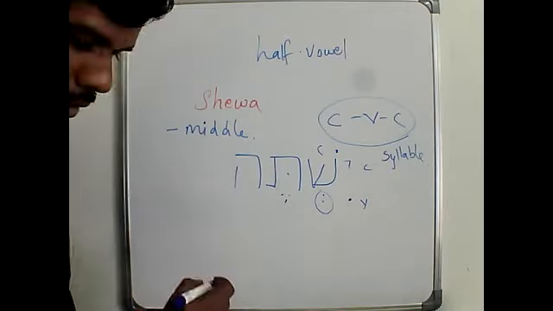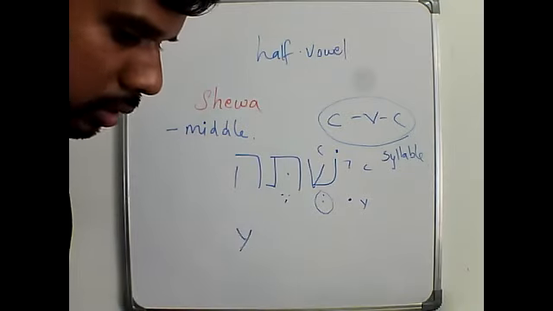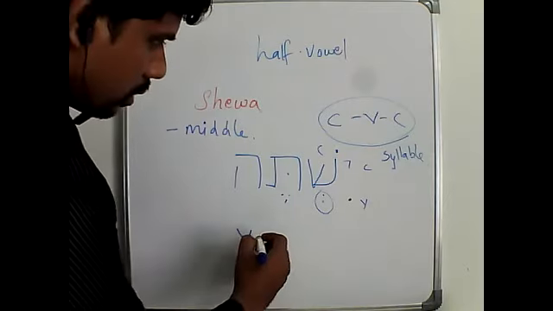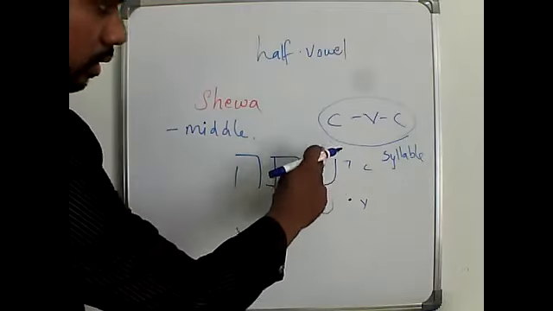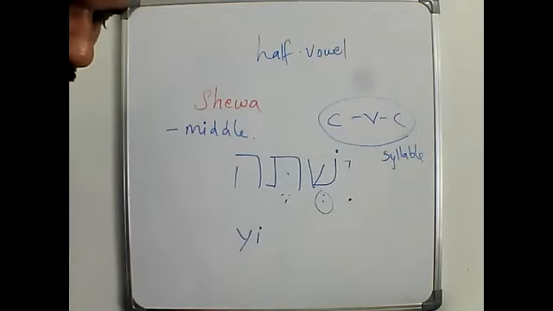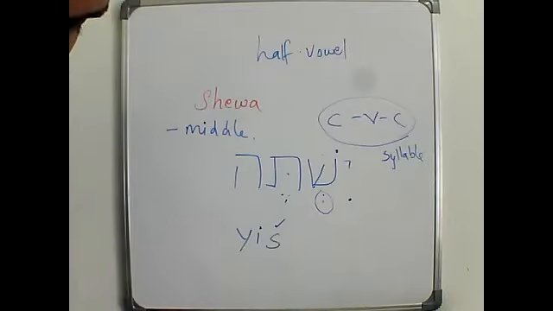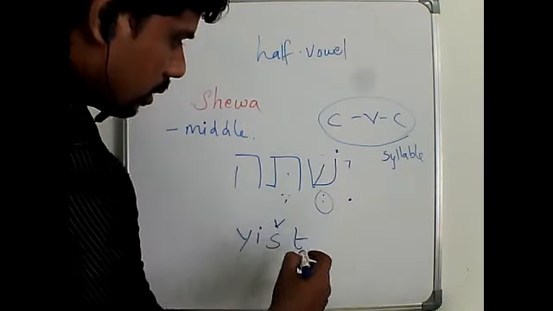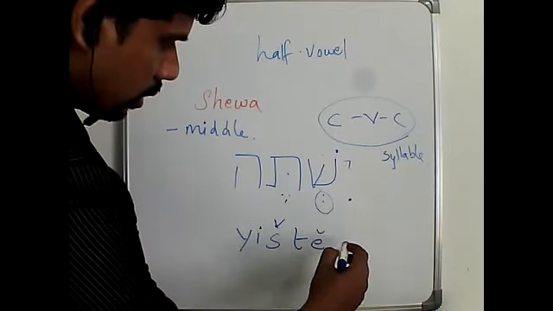If you want to write in transliteration, let me also write it. It is seen, so we should write a yes with a, and we don't have to put Seva here, and we can write T, and that's again Segol, E, and Hey.